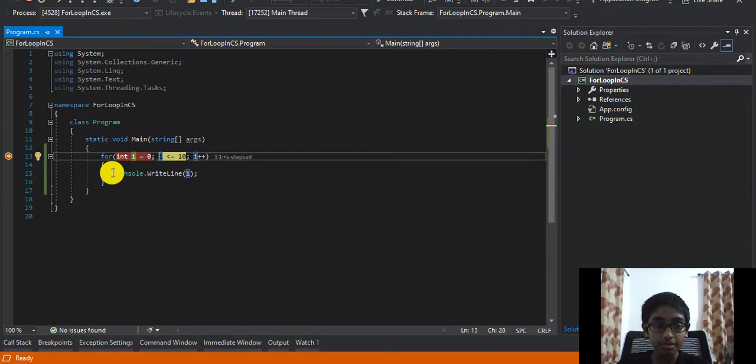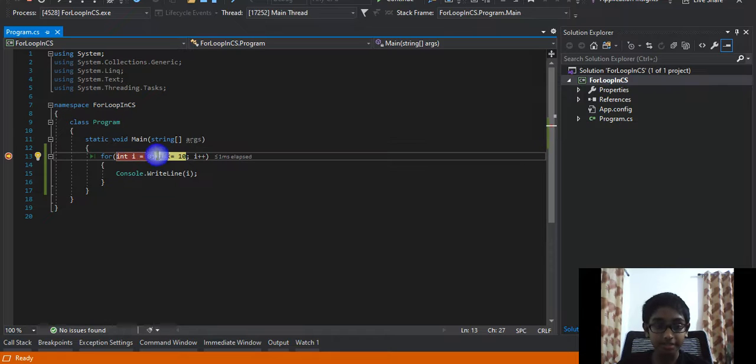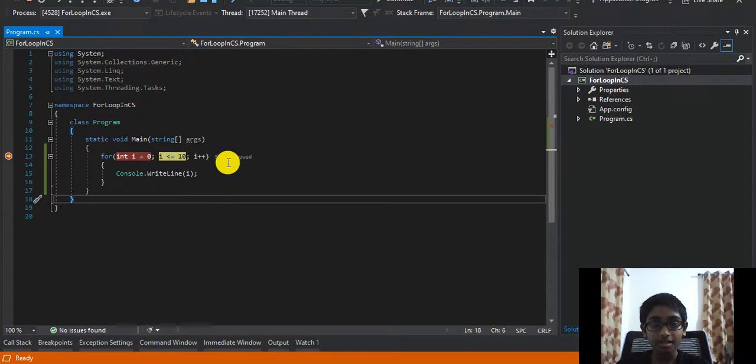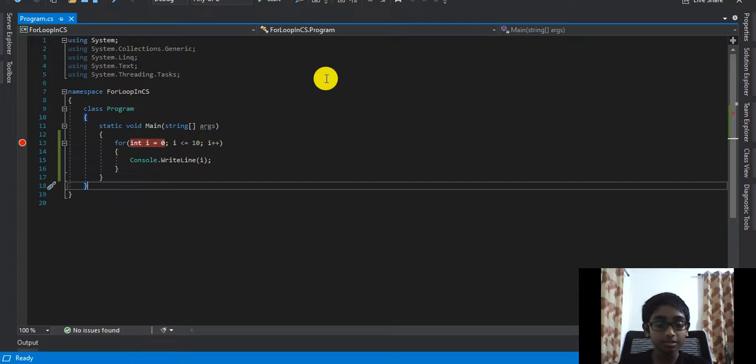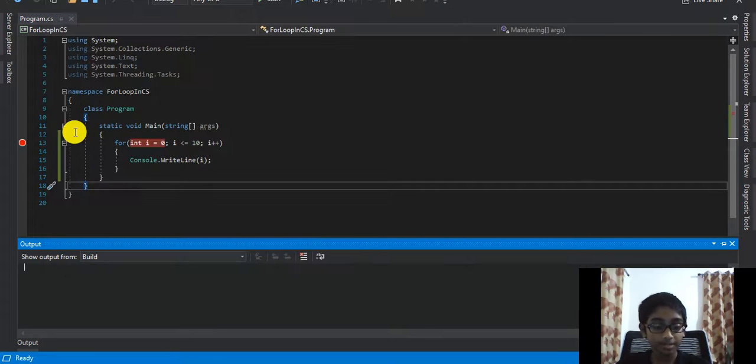And if this condition is true, again it'll execute the code, and it does not go to the first statement, statement 1. That is because in the for loop, the declaration of the variable is only executed once, and these two statements are executed until this condition is false. Okay, now I'm just going to stop debugging by clicking on that stop button, and I'm going to run the program to show you the output, and it's the same output, right? 0 to 10. Now I'll close that.